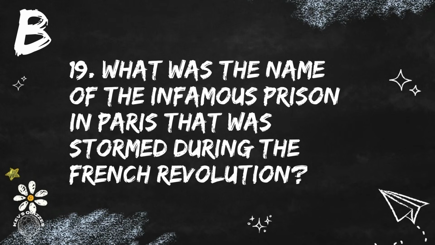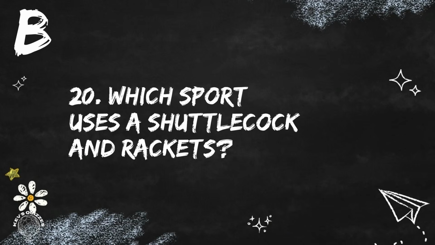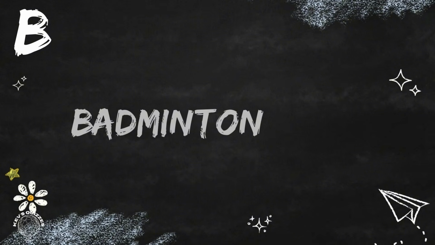Question 19. What was the name of the infamous prison in Paris that was stormed during the French Revolution? The prison is the Bastille. Question 20. Which sport uses a shuttlecock and rackets? That's badminton.